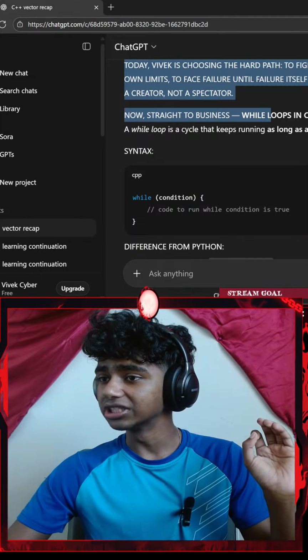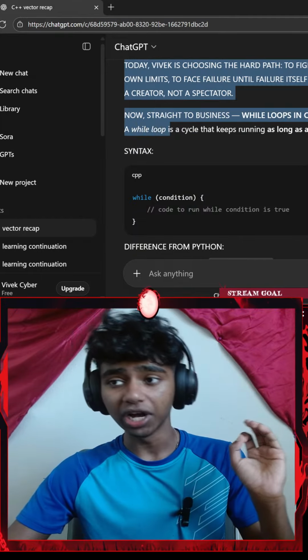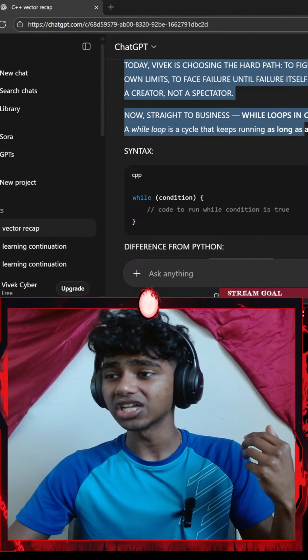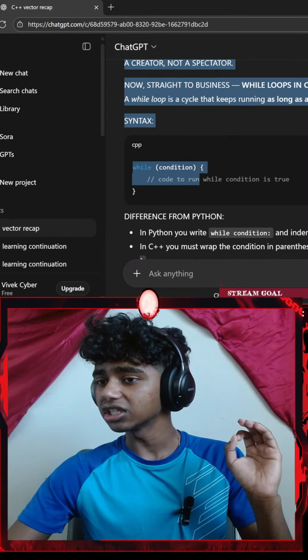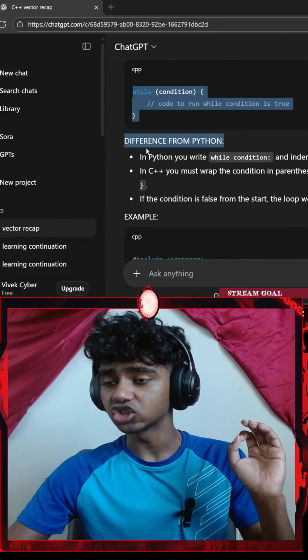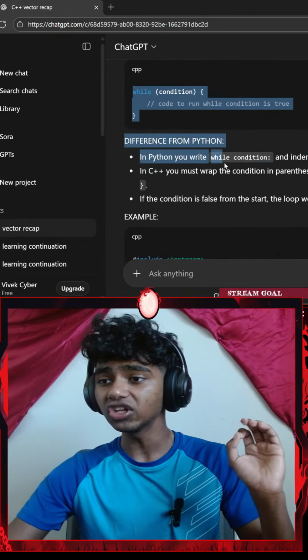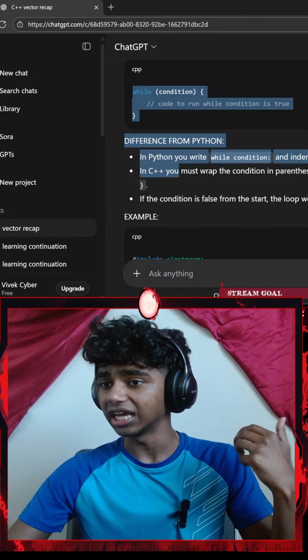Now, straight to business. While loops in C++. A while loop is a cycle that keeps running as long as a condition is true. Syntax: while (condition) { code to run while condition is true }. Difference from Python: in Python, you write while condition and indent.